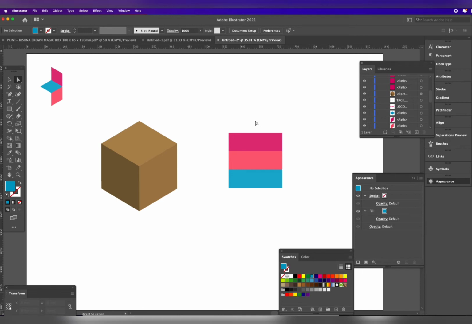Press the I button to choose color and select the rectangle.